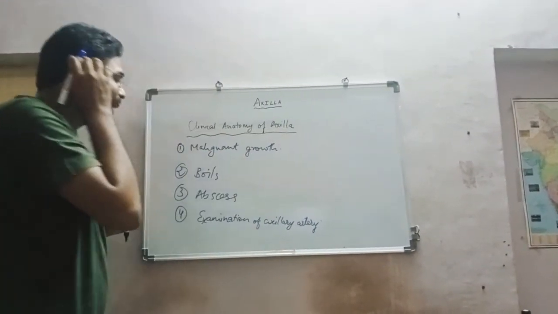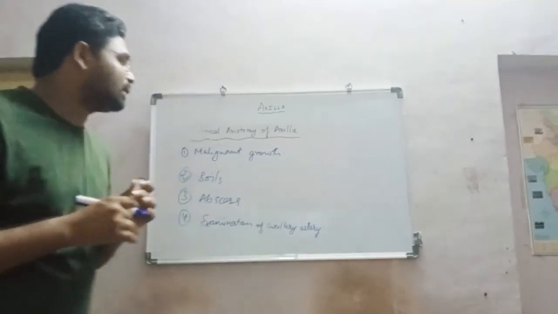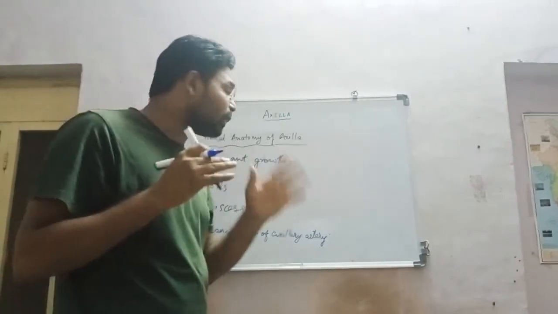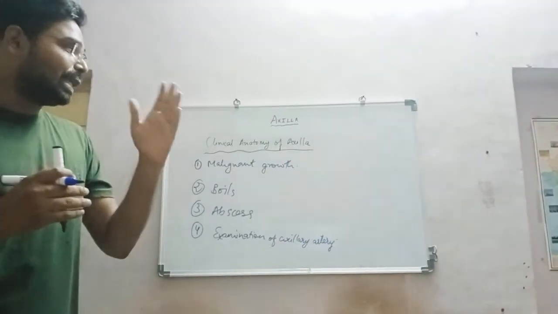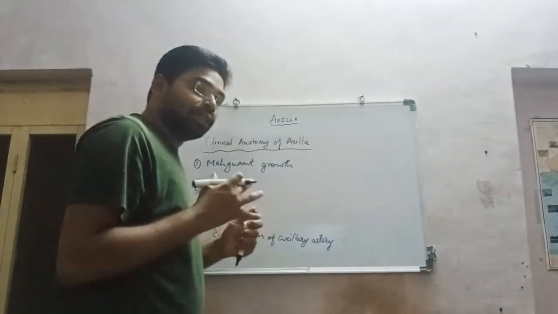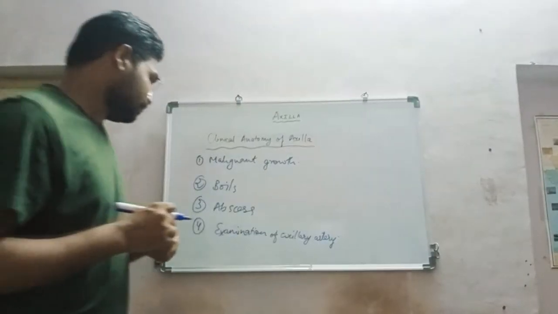First of all, the malignant growth: we have already seen the lymph nodes are divided into 5 parts, apical, central, anterior, posterior, and lateral. Due to the huge lymphatic supply, there is a possibility of malignant growth.